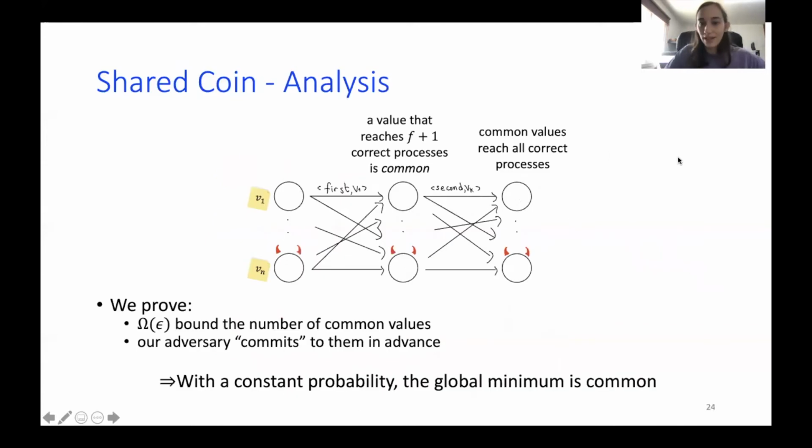And let's see why it is working. So first we use the idea of a common core that was presented in Hagit's book.